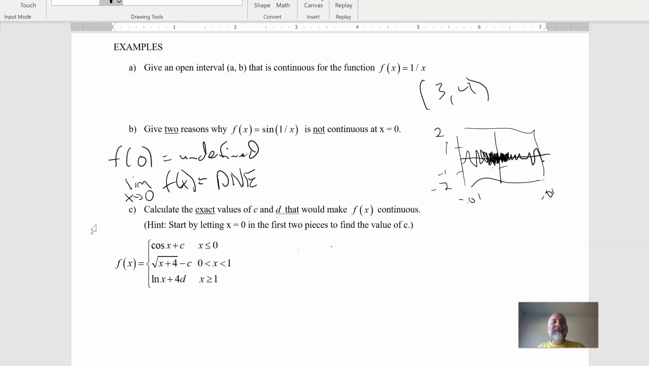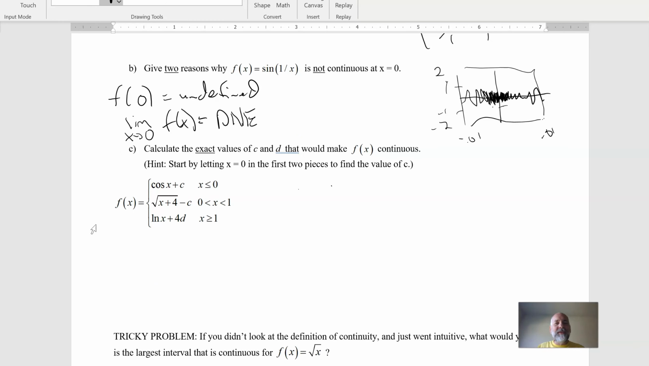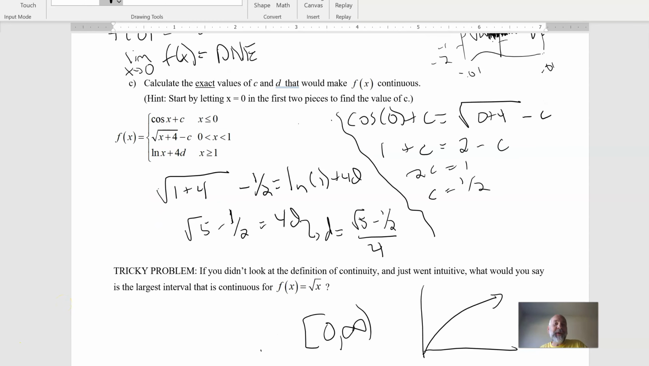All right, now calculate the values of c and d that would make this one continuous. I'm going to pause it and write it out. You could pause it too right now, and you have a chance to check it out and see what you think the values of c and d are. So try to figure those things out that would make it connected. Okay, finishing up.